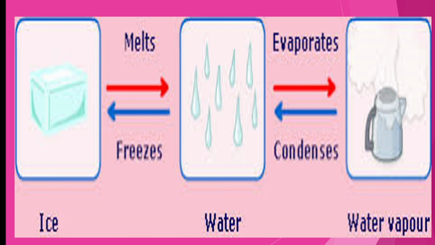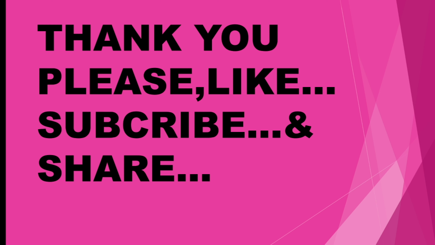Look here. Here you can see how solid ice, when you heat, melts into liquid. Again, when you heat, it changes to gas form, steam form. It's called evaporation. When you cool, it changes to liquid, which is called condensation. Again, when you cool liquid, it changes to solid ice, which is called freezing. So these are the different stages of changing matter from one form to another.